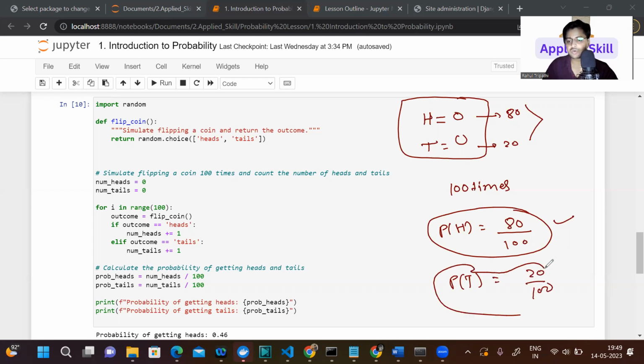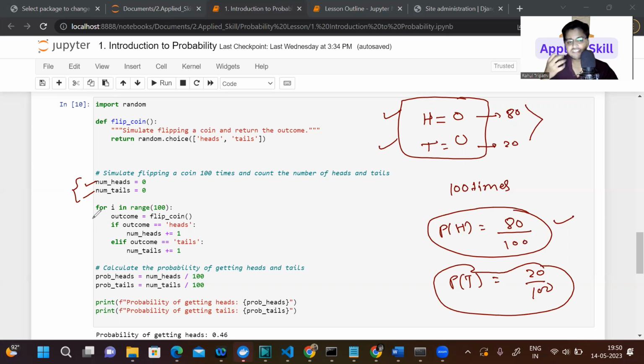So basically, how to code it. We are declaring two variables to remember the number of heads we are getting and the number of tails we are getting. Okay, now you got my point. And now what we are doing actually,